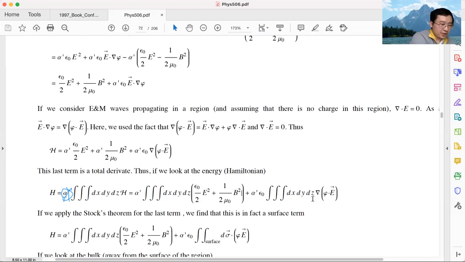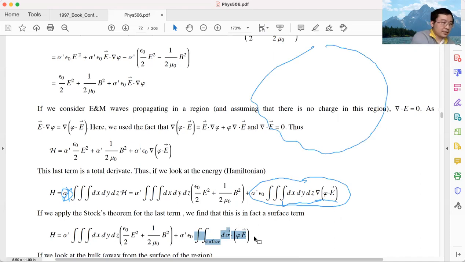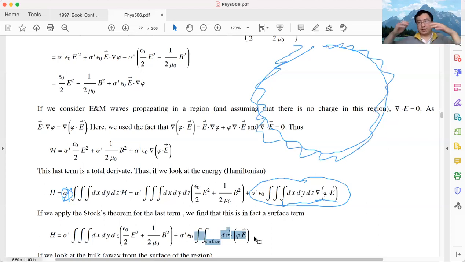The most important thing I want to highlight for the last term is that it is the integral of a total derivative. For the integral of a total derivative, we know that we can use Stokes theorem to convert it into a surface integral. So this is a surface term. So the last term is a surface term. If I have a system, and this is my system, the last term only contributes to the surface. It tells us about the energy of my surface.